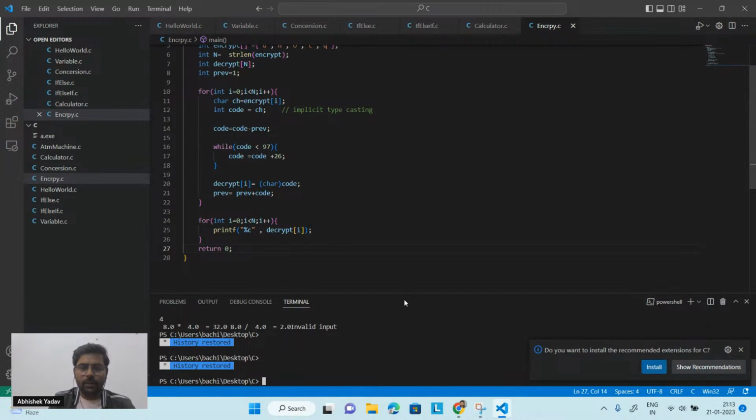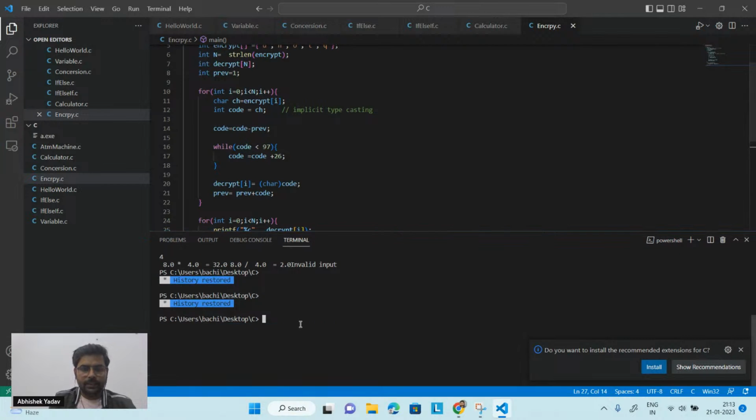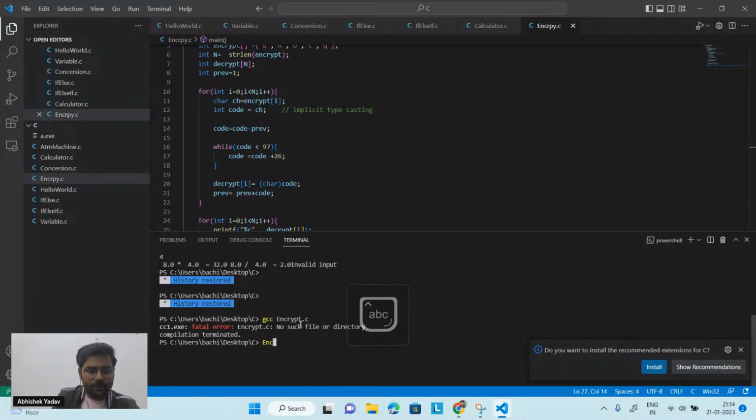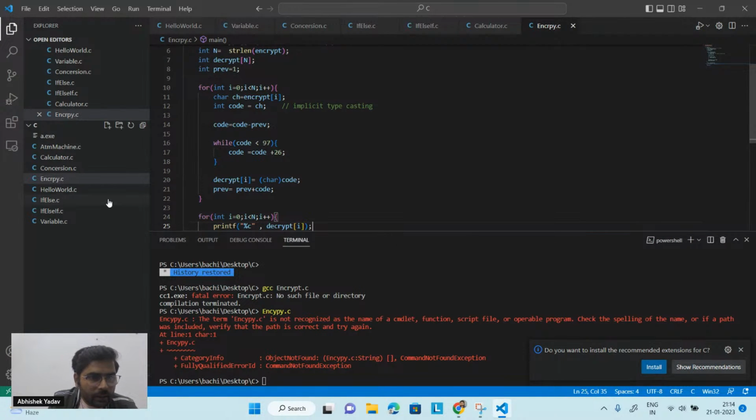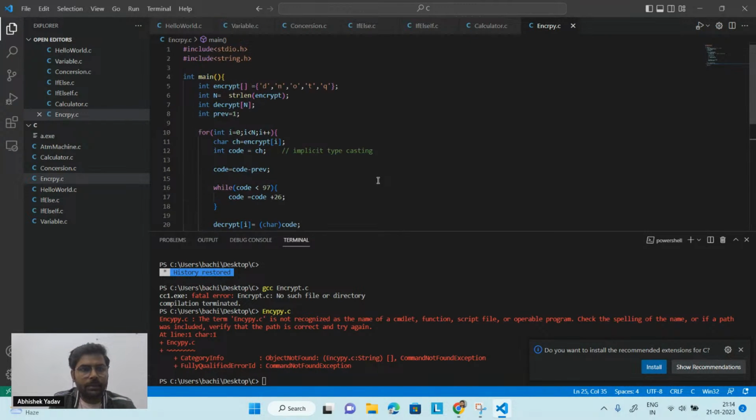First, I have to compile the code, that is gcc encrypt dot c here, right? Okay, I am getting an error here, no such file. Oh, sorry, my mistake. The name of the file is encrypy. I have done some typing mistake here. Encrypy dot c here. So again, I am getting a lot of mistakes here. p dot c is not recognized as a... What mistake have I done?